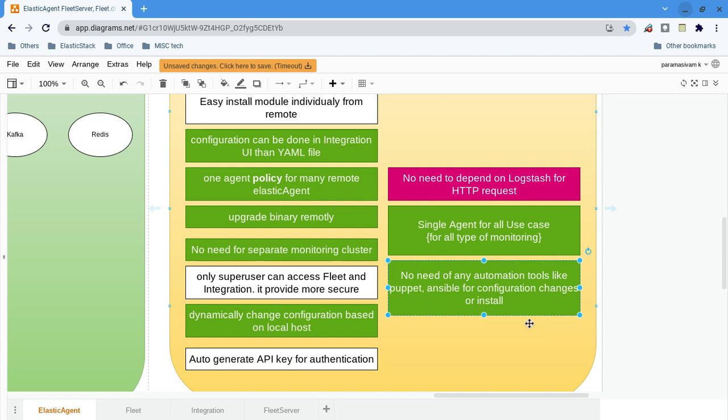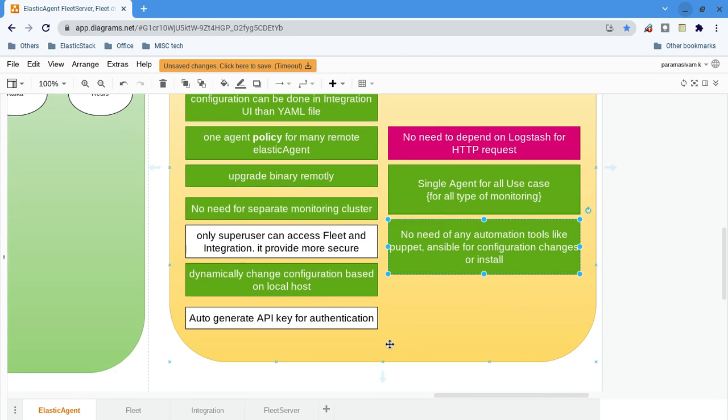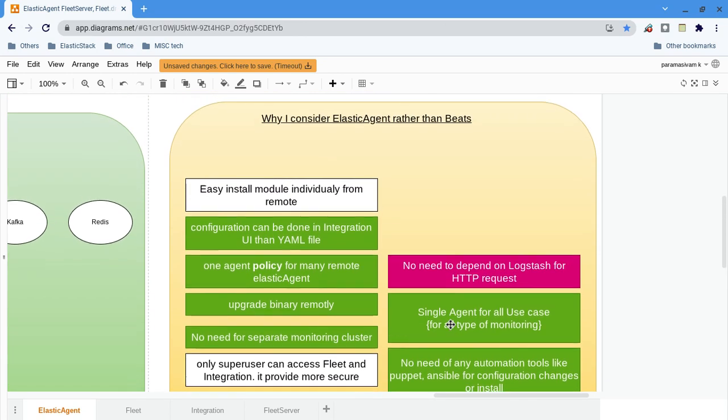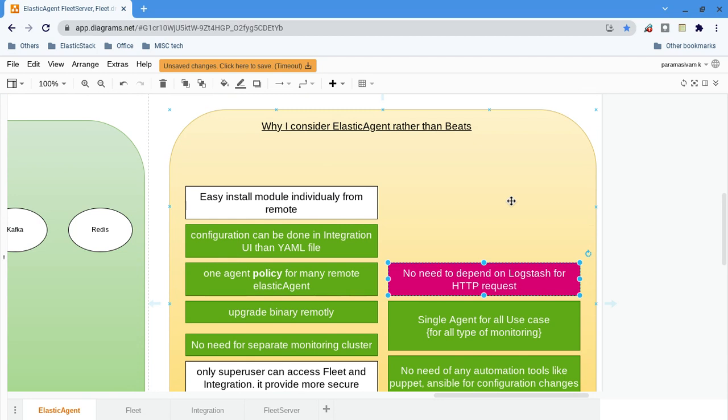Apart from that, it will generate the API key for authentication. Elastic Agent will communicate with Elasticsearch based on the authentication key only, not username and password. Of course, there is no need to depend on HTTP requests. As of now, if you are checking with HTTP requests, you have to depend on the HTTP Poller plugin, which is available only in Logstash. But now it comes with the Elastic Agent itself. That is one good thing.